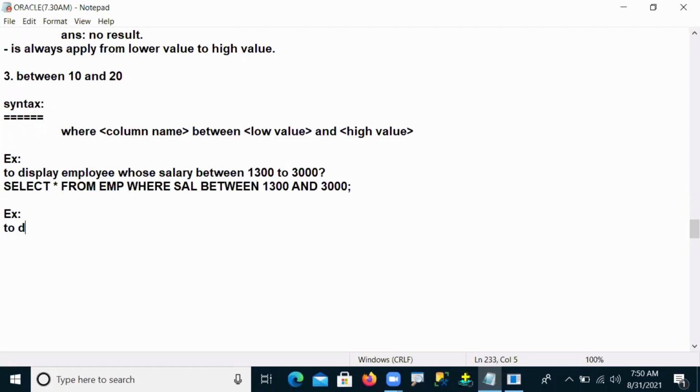Write a query to display a list of employees who joined in the year 1981. Those people's details I want now. In this case also we can use the between operator.